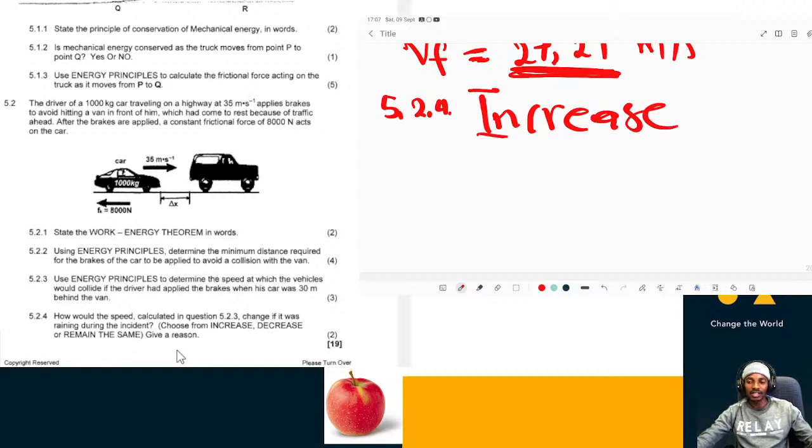Because when it is raining, the surface tends to be smooth. The water particles occupy the rough patches in the road. So the road now becomes smooth rather than being rough. Therefore, when the surface is smooth, the friction is less. Therefore, the velocity will increase.